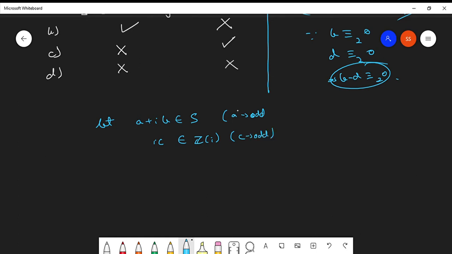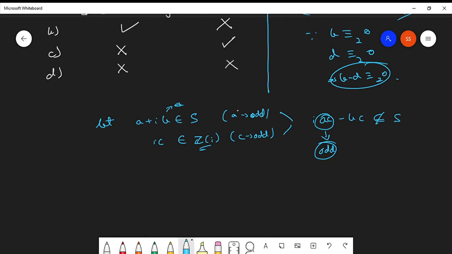We can consider complex numbers of this form because the only restriction is that b must be even. So b is even, a is odd, and this is taken from Z[i], so c can be anything. c is odd. If you multiply them, you get iac minus bc. a is odd, c is odd, so ac is also odd. That means this does not belong to S. Therefore, it is not an ideal.